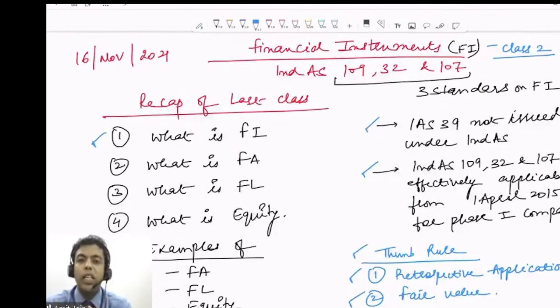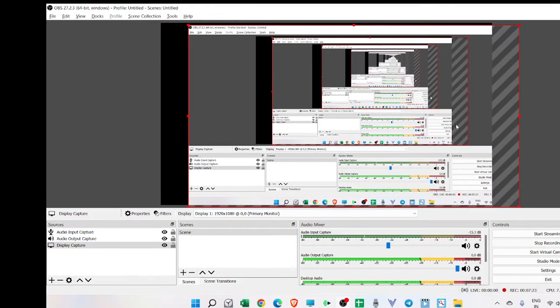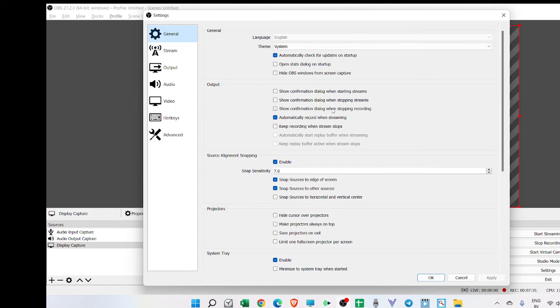Then what is not a financial asset? PPE because there is no contract, inventory because there is no contract, capital work in progress because there is no contract, intangible because there is no contract, right? Investment property because there is no contract, right? Deferred tax, it's a notional entry. I'm not supposed to receive any cash or bank, right? Advance tax, taxes are outside the scope of financial instruments. So GST receivable, service tax receivable, advance tax receivable in the future years are outside the scope of financial assets. These are assets to be recognized as other current asset or other non-current asset, but these are not financial assets.